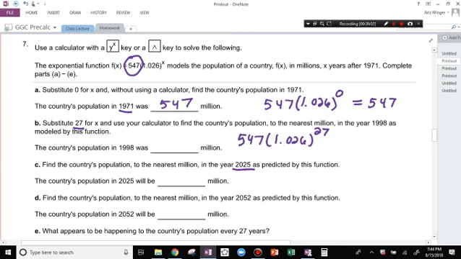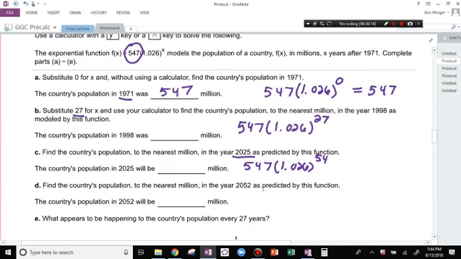Is that another 27 years? So then 547 times 1.026 to the 54. And then that's another 27 years: 547 times 1.026 to the 81st.